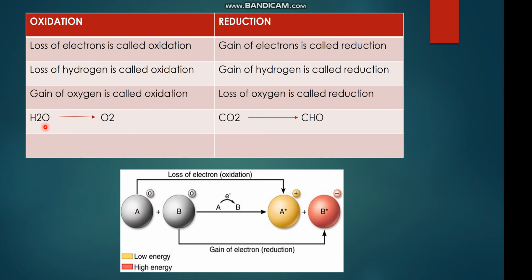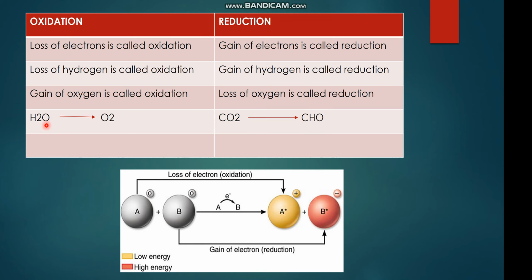In this example you can see the breakdown of the water molecule. When the water molecule loses hydrogen and is converted into oxygen, it is known as oxidation. And when carbon dioxide gains hydrogen, it is converted into a biomolecule, which is mostly carbohydrate, then the process is known as reduction.